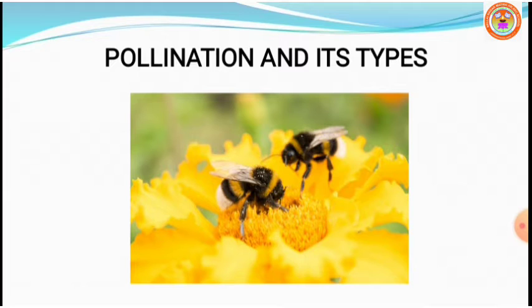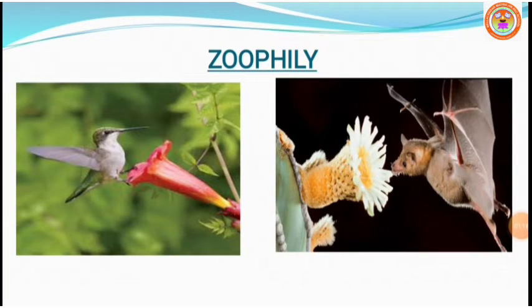The continuation of the same, in which biotic agents, we will start with zoophily. Let us continue. See this picture. What are these animals doing? A bird which is very popularly known as a hummingbird is sitting on the corolla of a flower.